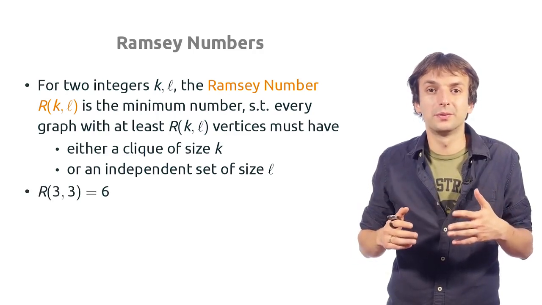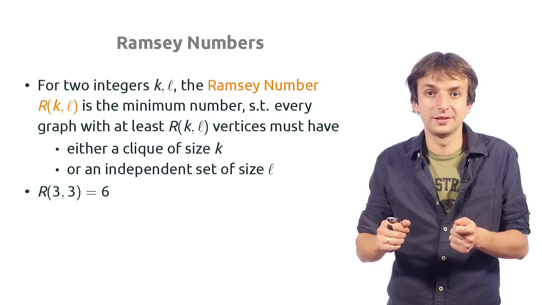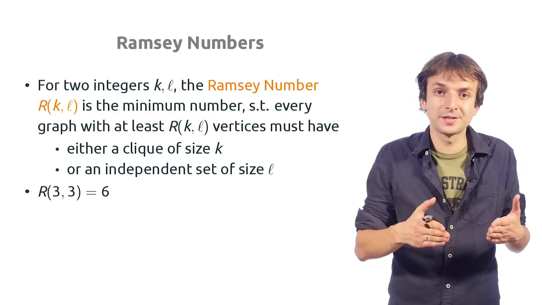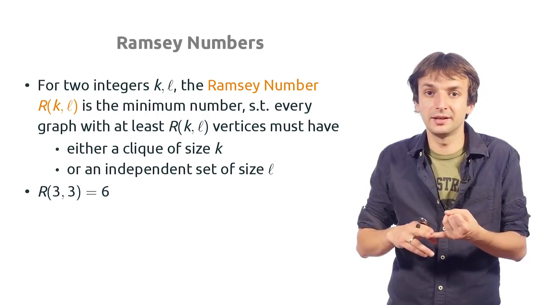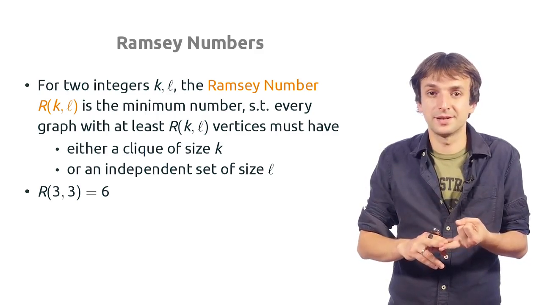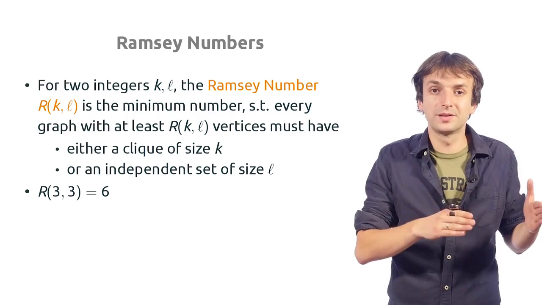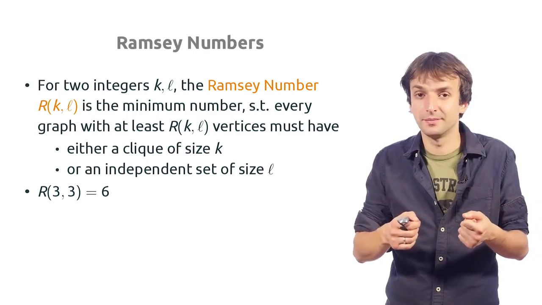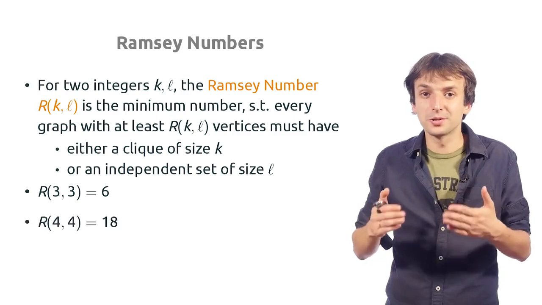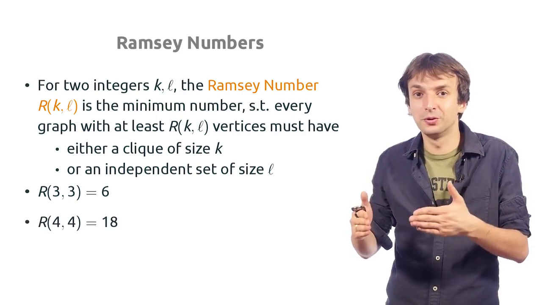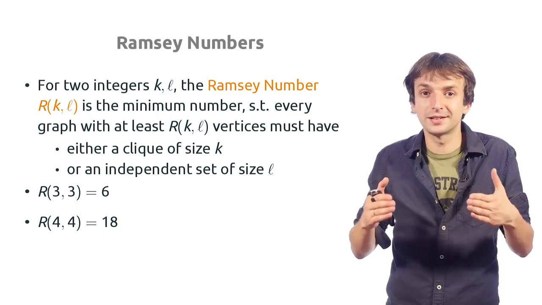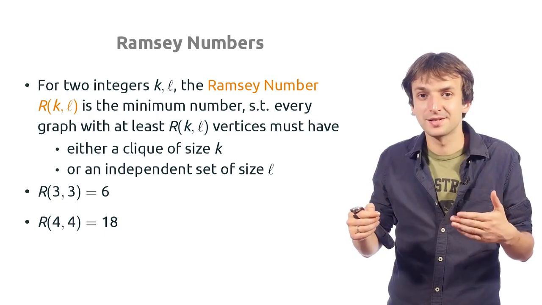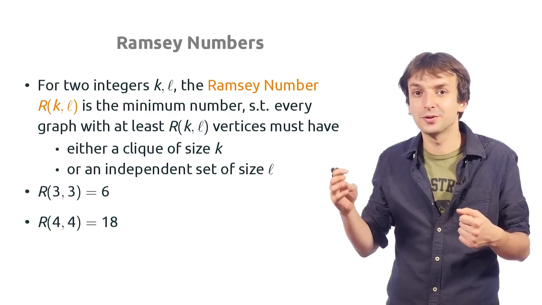For example, we know that r of 3, 3 is 6. Indeed, we saw a graph on 5 vertices which doesn't contain a clique nor an independent set of size 3. But we just proved that every graph on 6 vertices must contain either of them. It is also known that r of 4, 4 is 18, which is exactly the reason why in every group of 18 and more people there are either 4 friends or 4 strangers.